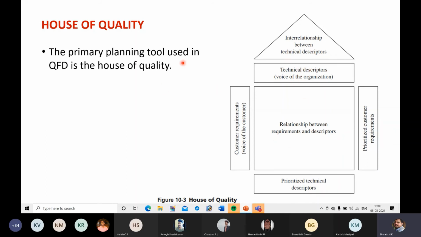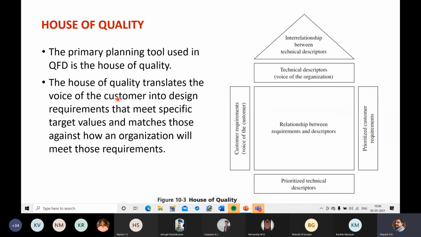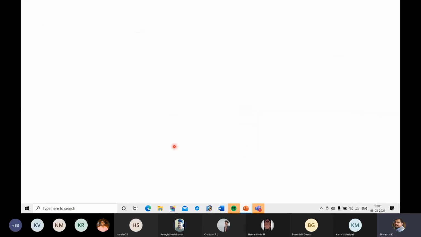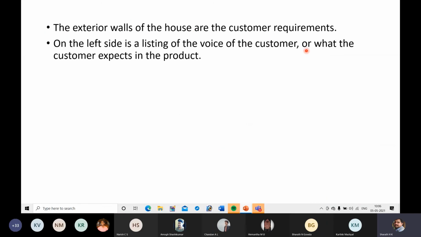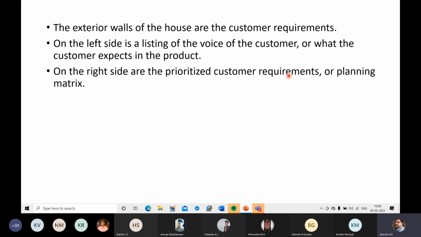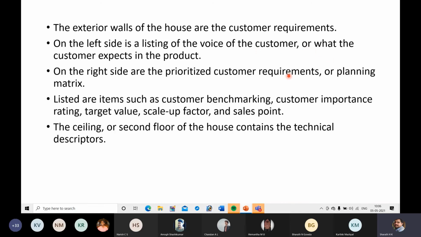The primary planning tool used in quality function deployment is the house of quality. The house of quality translates the voice of the customer, that is the requirements of the customer, into design requirements that meet specific target values, and matches those against how an organization will meet those requirements. The exterior walls of the house are the customer requirements. On the left side is a listing of the voice of the customer. All these things I already explained.